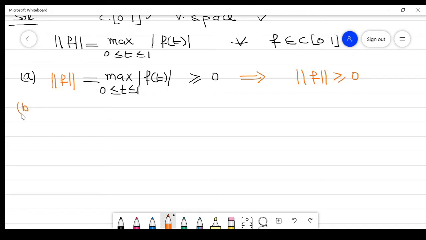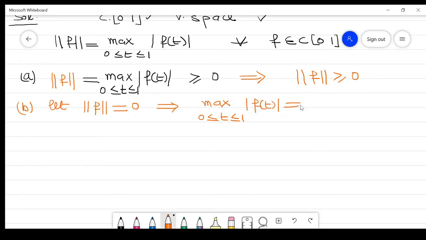Now the second property: if the norm is equal to 0, then the function is 0, and if the function is 0, then the norm is 0. Now norm of f equal to 0 implies the maximum of the absolute value of f(t), 0 ≤ t ≤ 1, is equal to 0, right? It means the maximum value of positive numbers is 0, so each number is 0.